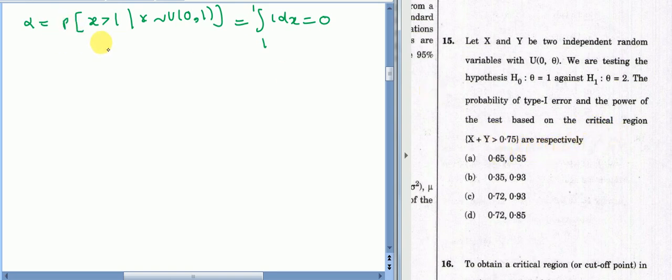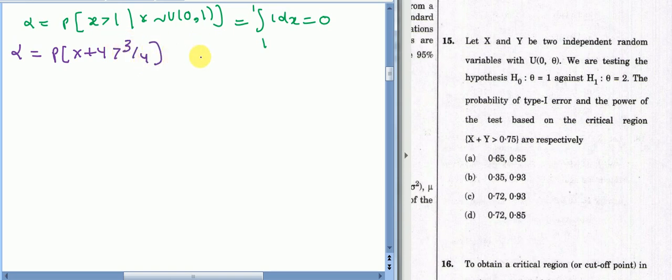Probability of type 1 error is nothing but this α. So α equals the probability of rejecting H₀, that is X plus Y is greater than 0.75, or we can write 3/4.